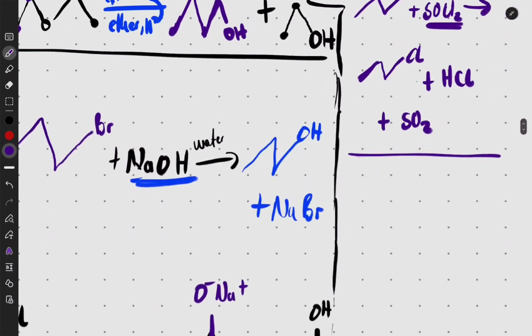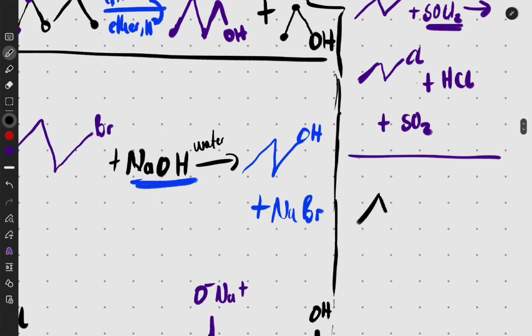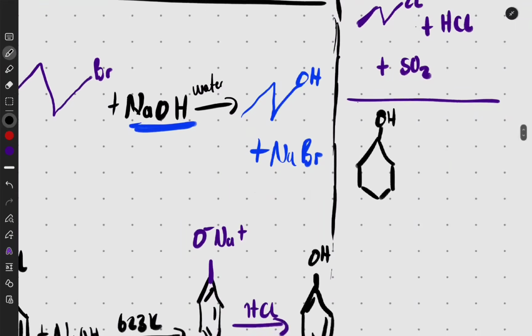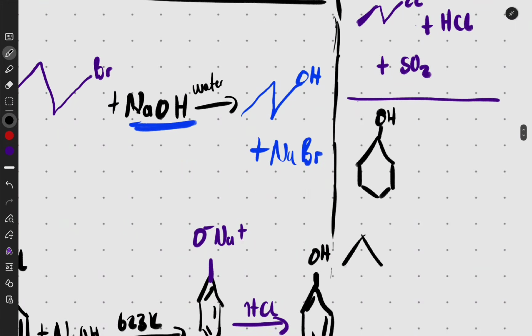All right, now what are we going to have? Let's put a cyclic one now, just as an example. Something like this. Or we could even have something like this. Let's put it as a phenol. We can put this as your benzene.